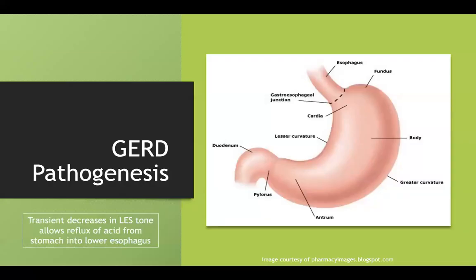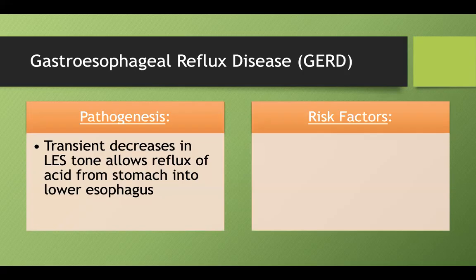So what that looks like is that normally we have a lot of acid sitting in our stomach, and that acid can try to come back up here. But if we have our lower esophageal sphincter here, when it tries to get into the esophagus, it's going to get denied. But these transient decreases in tone allow the acid to get up there.